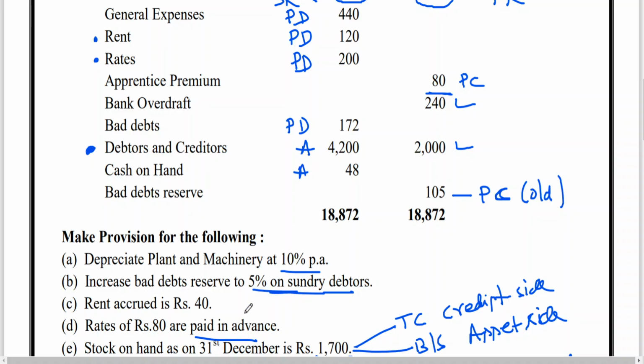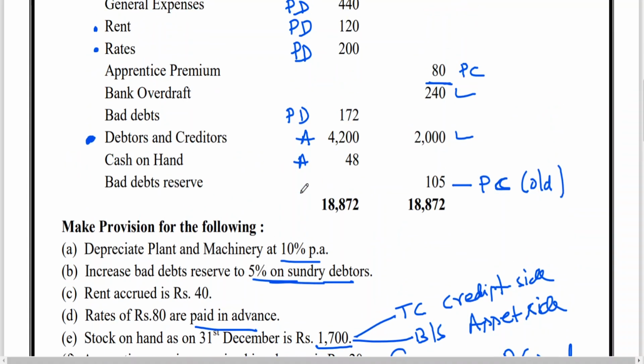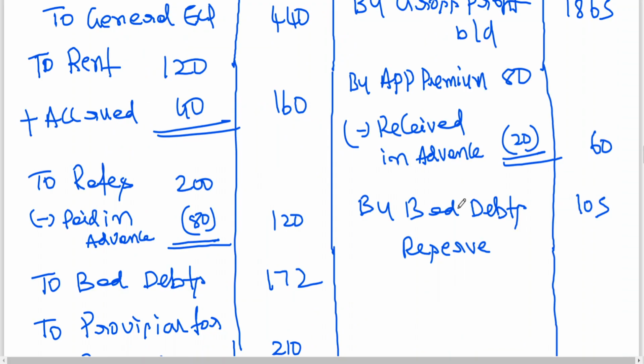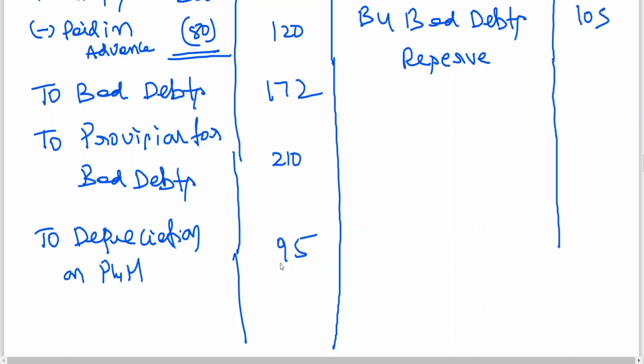So depreciation is left out. Rent is completed. Closing stock completed. Apprenticeship premium adjustment is completed. Now we are left with depreciation on plant and machinery. I told you depreciation is to be debited to profit and loss account. 950 into 10%, 95. To depreciation on plant and machinery, ₹95. Okay.